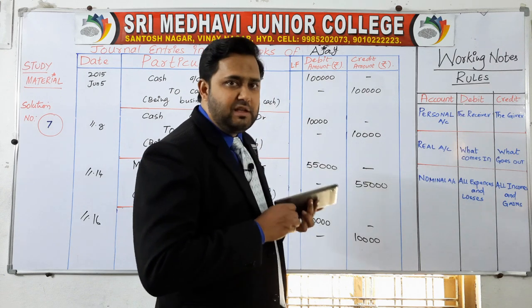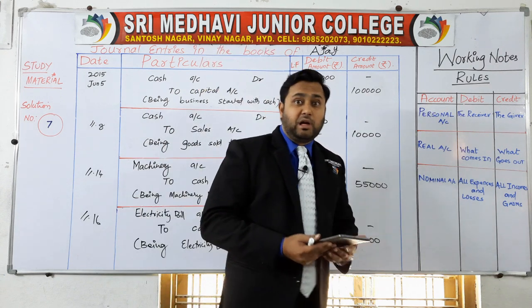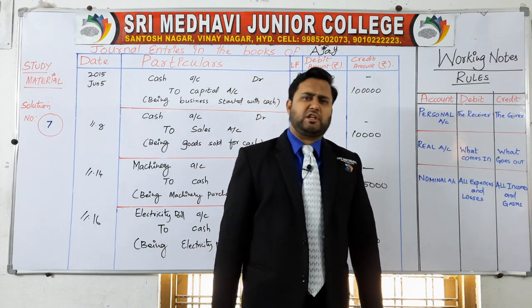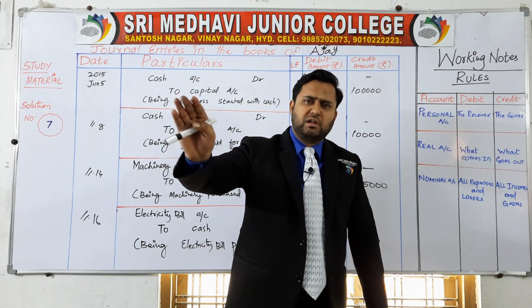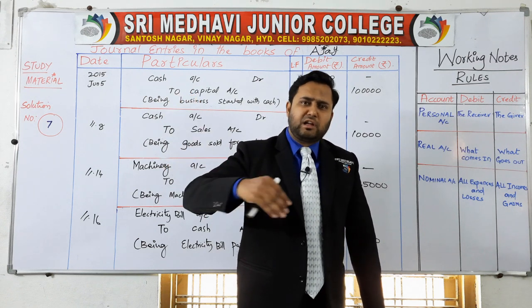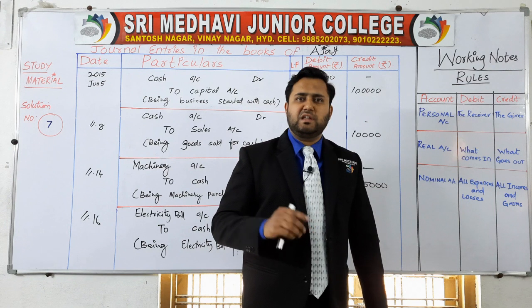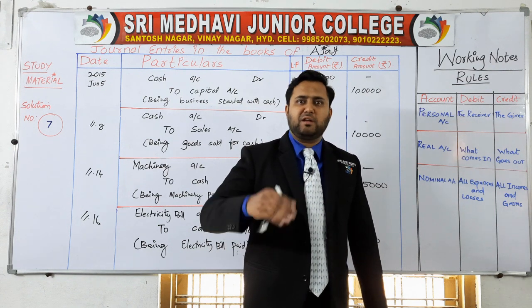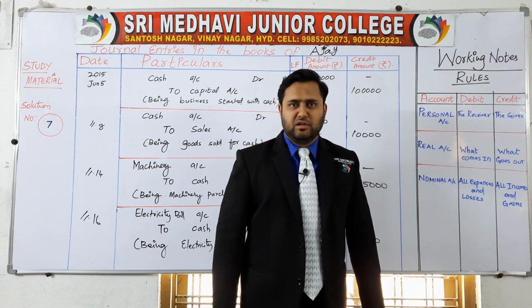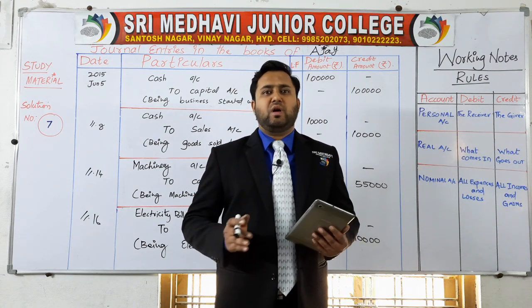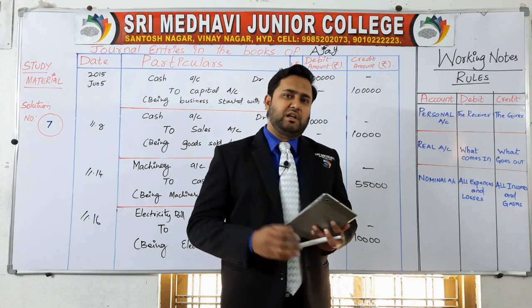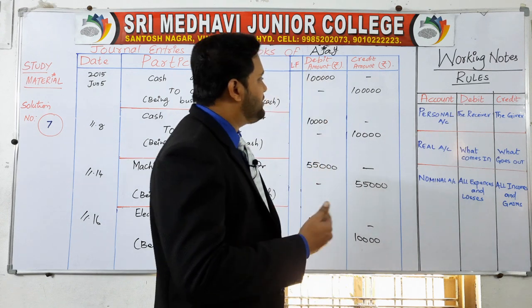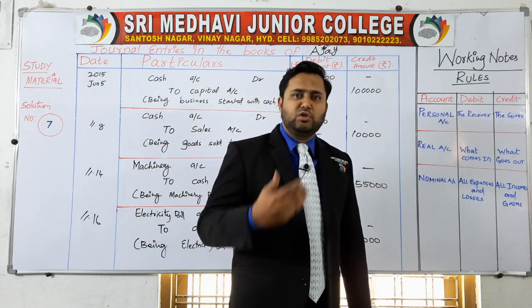So either you can apply the rule, or I have given you one tip for your better understanding in the online classes. Think about only cash. Cash goes out, credit, and in the remaining transaction, like electricity bill, debit that. If cash comes in, debit the cash, and the remaining will be credit in the transaction. Hope you understood. Try and work hard on the journal entries so that you can get an idea how we are writing. Hope we will solve all these problems which I have been teaching you.